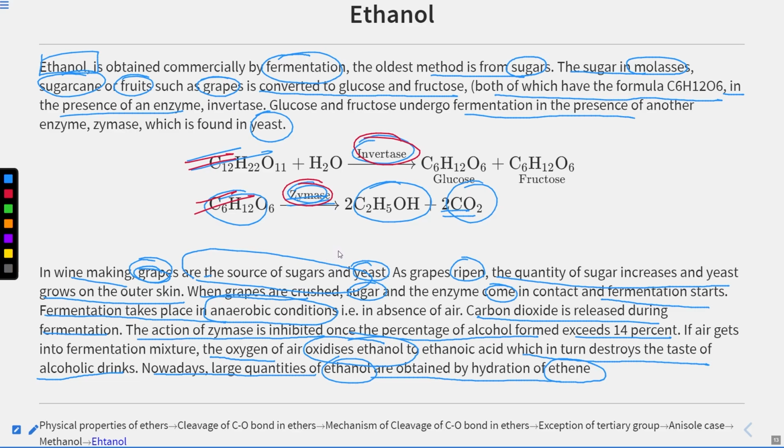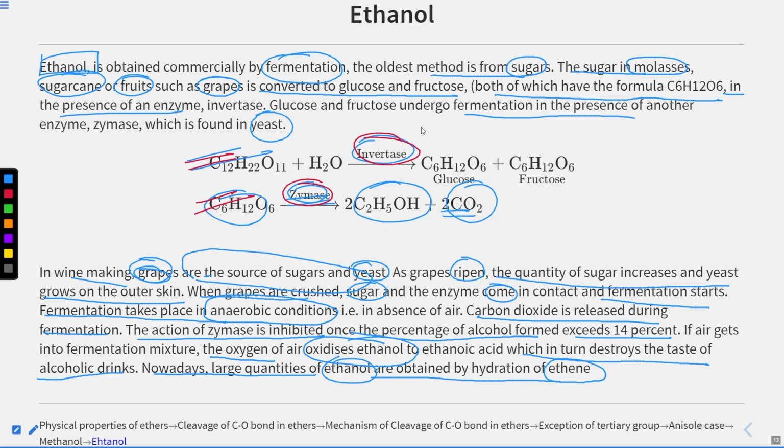We saw two. The first was methanol and the second one was ethanol. Methanol was basically prepared by the reaction of CO, hydrogenation of CO to convert it into methanol, that is CH3OH.